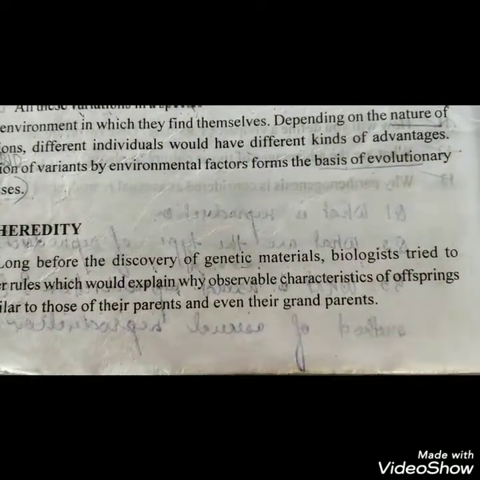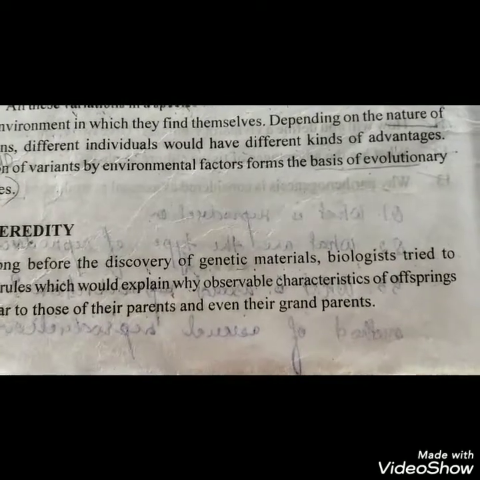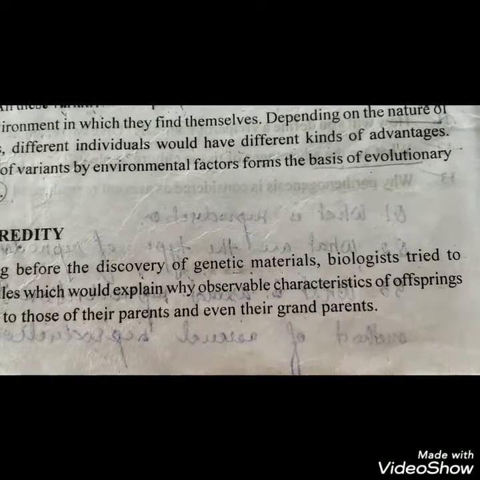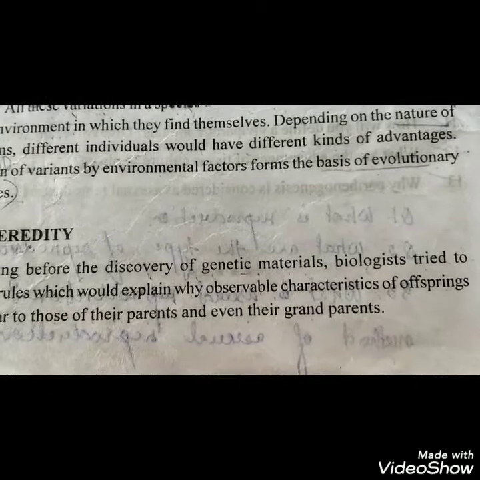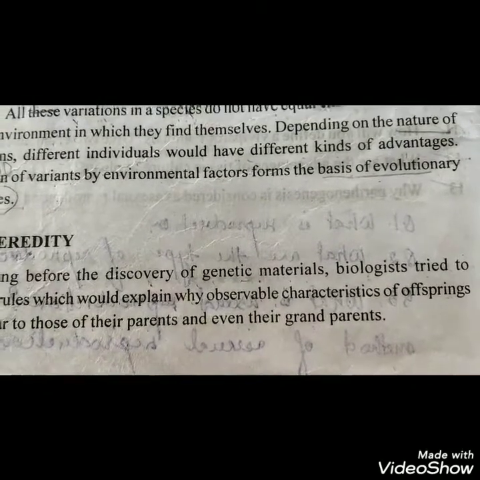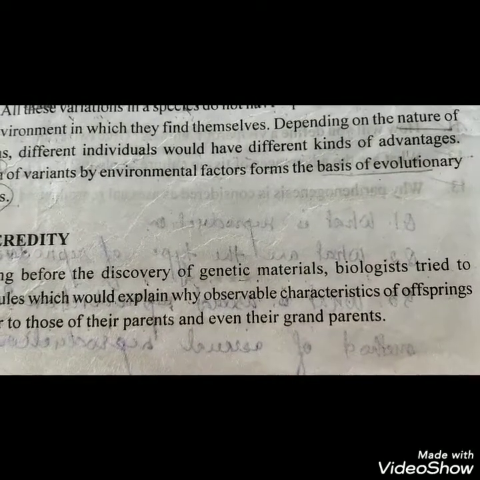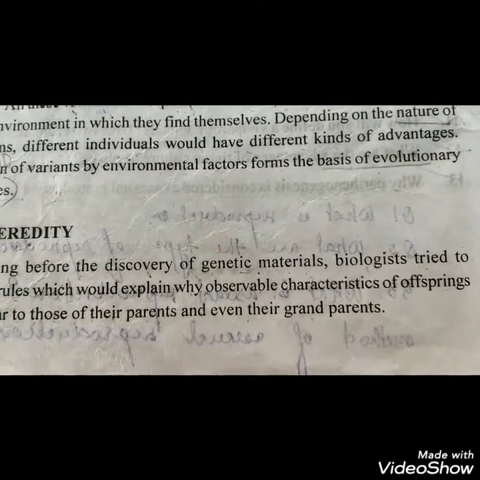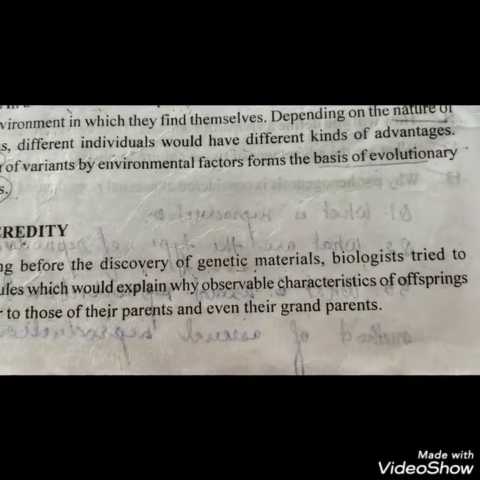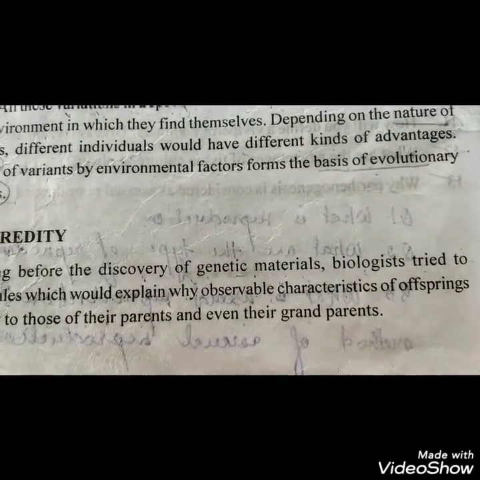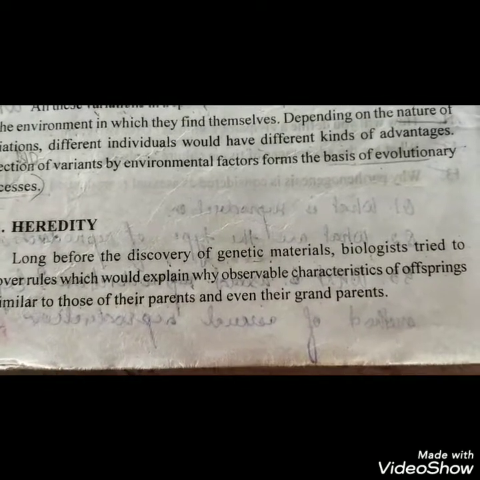So let's take an example for a better understanding of transfer of character. For example, if the mother has curly hair, and the baby who is born from the mother also has curly hair. That means the gene which is responsible for the curly hair is transferred from the mother to the offspring or to the baby.